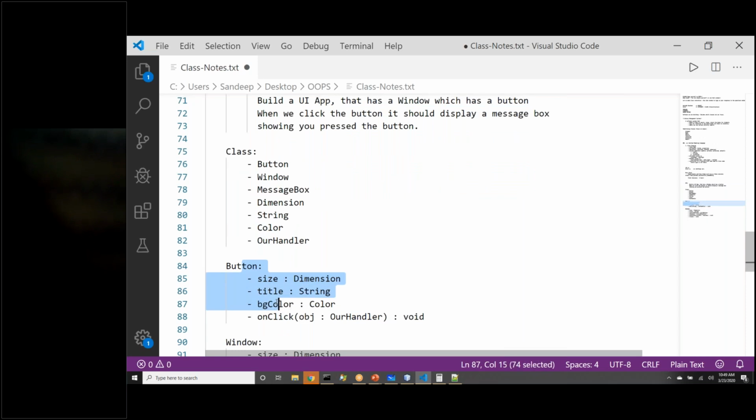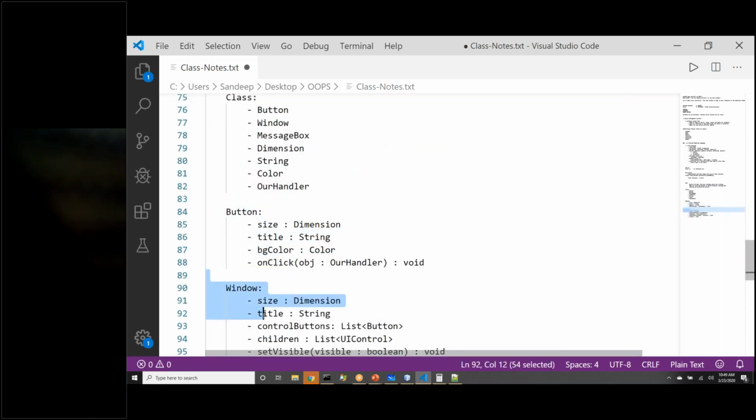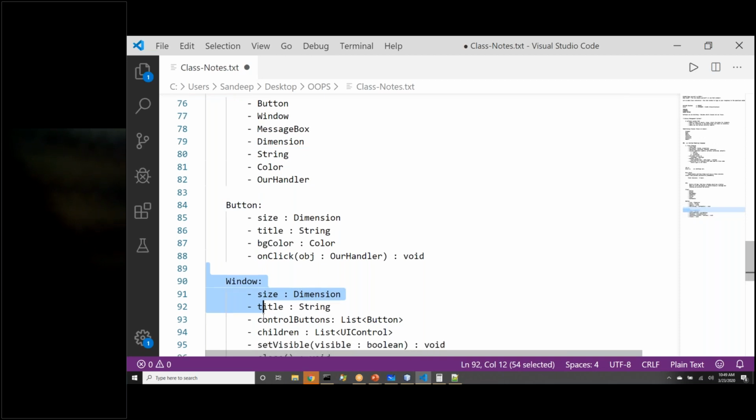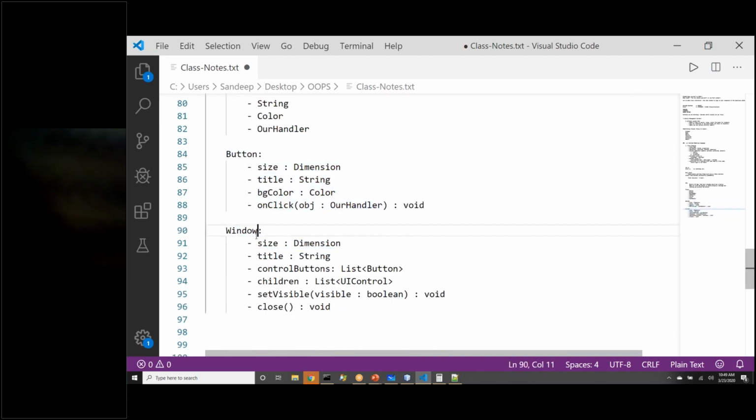Now, if you have object of button class, if you have object of window class, there are two separate objects. You want to link them together. How will you link them? What function you will use? Will button class have a function for that, or window class have a function for that? Yeah, window class should have a function for that. What will be appropriate name of that function that we can give? Our goal is we want to add a button to the window. We want to attach a button to the window. So what do you think would be appropriate name we can give to that function?